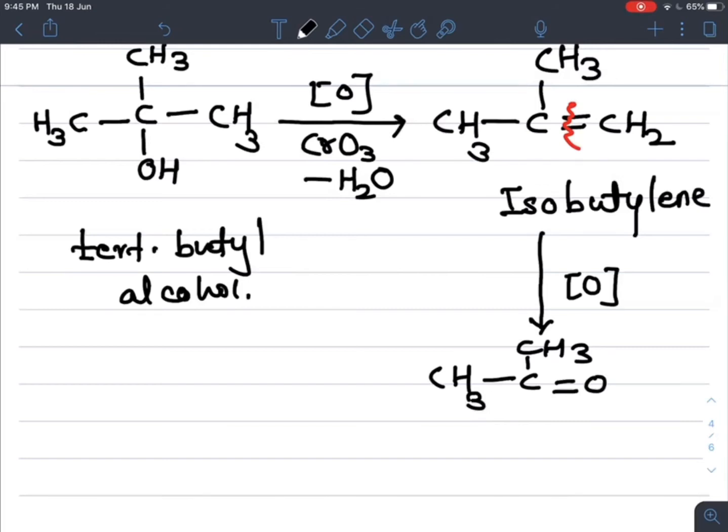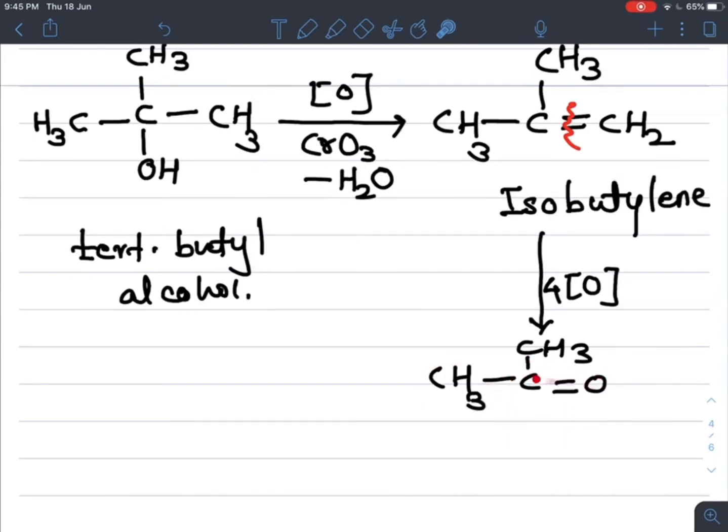Addition of oxygen means oxidation takes place. To balance the equation, 4 nascent oxygens are required. Now see, 1 is added at the place of the carbon double bond O, so a ketonic group is formed.